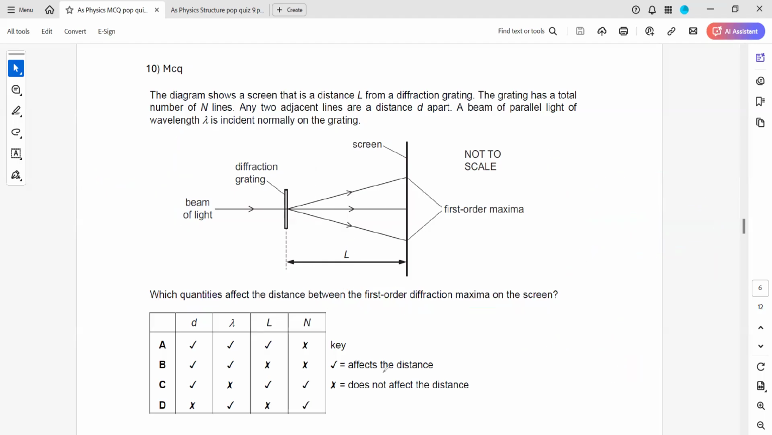Then what about the last value? Yeah, what about the last value? The grating has a total number of lines n. If a grating has a total number of lines, n lines are there, right? That's the total number of the lines which are present.